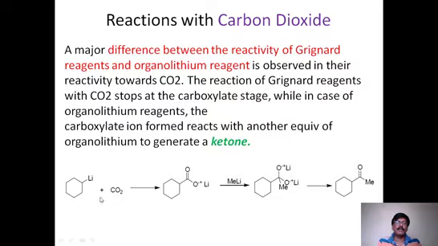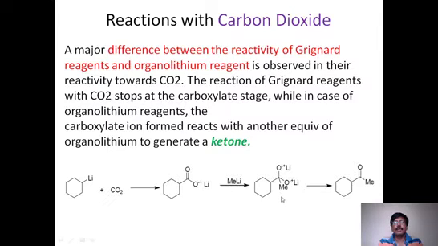At this level, the reaction changes further. After one addition of carbon dioxide, one lithium complex is formed, but it further reacts with one more alkyl lithium. It may again be cyclohexyl lithium or methyl lithium, whatever it is. This is the second reagent. The reaction does not stop at this level, but undergoes a second step, where one more alkyl group is attached to this carbon, the carbon dioxide carbon.